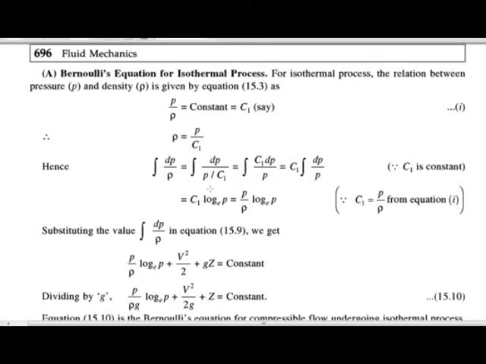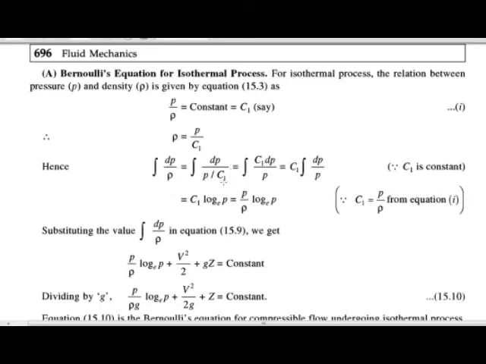But we have to calculate the value of the integration of dP upon rho. We know that rho is equal to P upon C1. Put this in the equation, we get the integration of dP upon P upon C1.